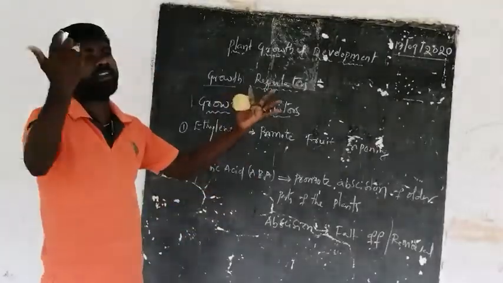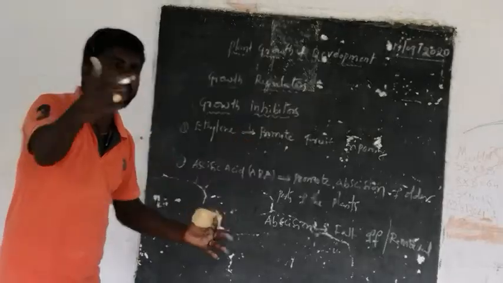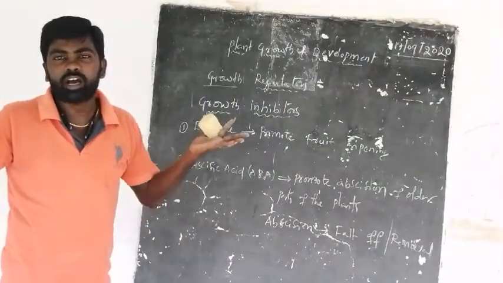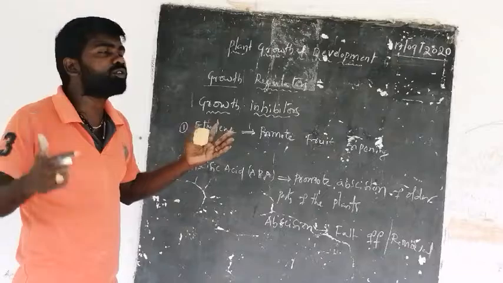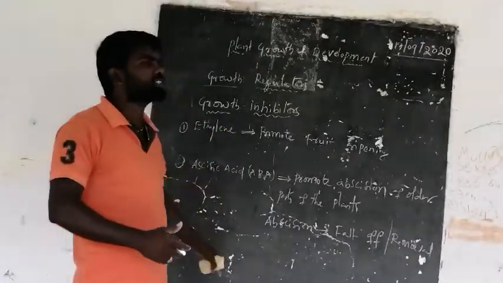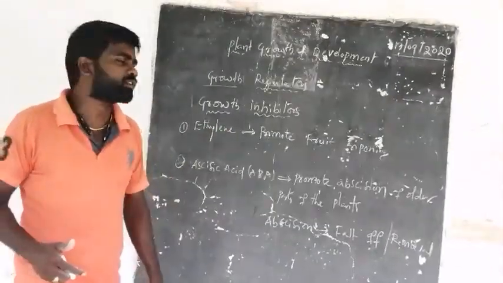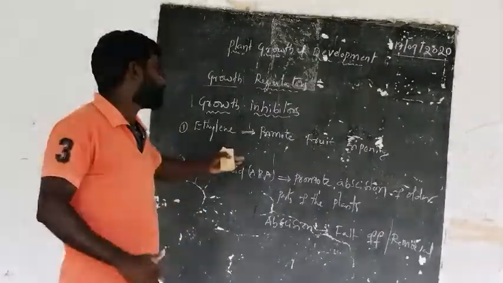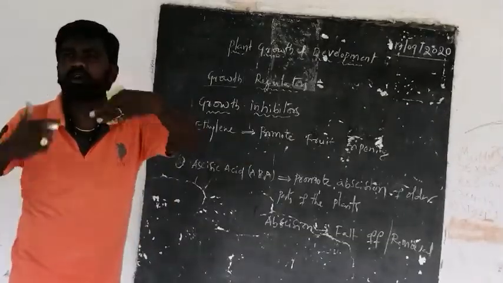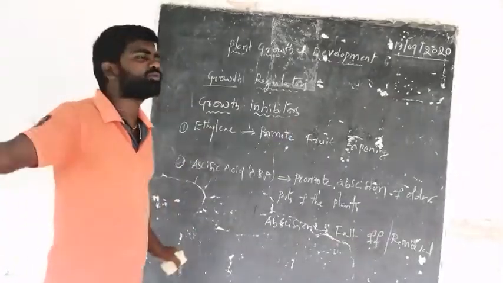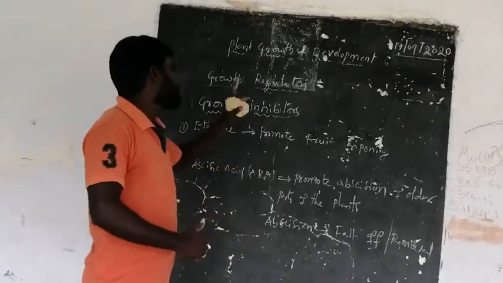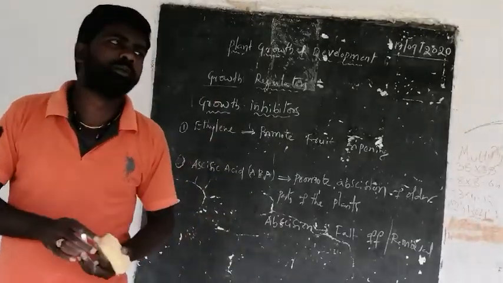And after ripening, what should occur? They should be removed from the plant body. And how are they removed? They are removed with the help of abscisic acid. The abscisic acid, the plant growth inhibitor, moves to the older parts of the plant body, and the older parts can be removed from the plant body. And these are the two plant growth inhibitors.